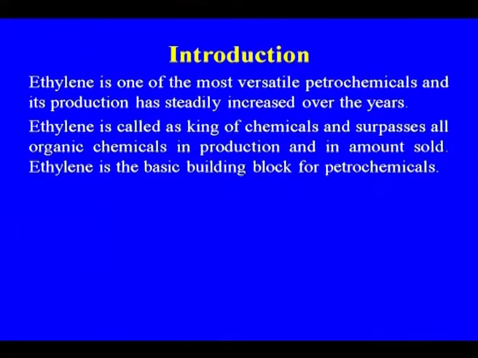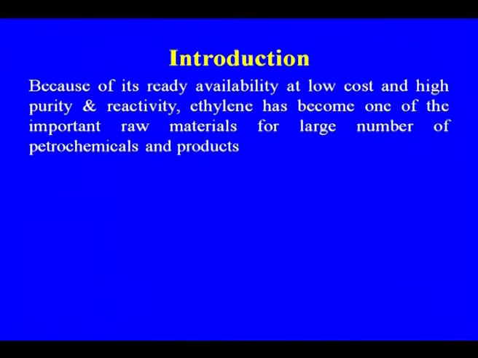Ethylene is one of the most versatile chemicals, and its production has steadily increased over the years. Ethylene is called the king of chemicals and surpasses all organic chemicals in production and in amount sold. Ethylene is the basic building block for a large number of petrochemicals. Because of its ready availability at low cost, high purity and reactivity, ethylene has become one of the important raw materials for a large number of petrochemicals and products.